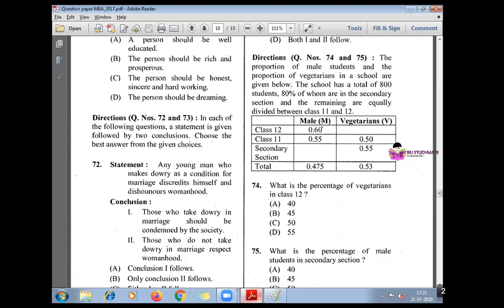So don't get confused there. Why, I'll tell you. When it comes to total, I'll tell you. The number of proportion of vegetarians. Okay, the school has a total of 800 students.